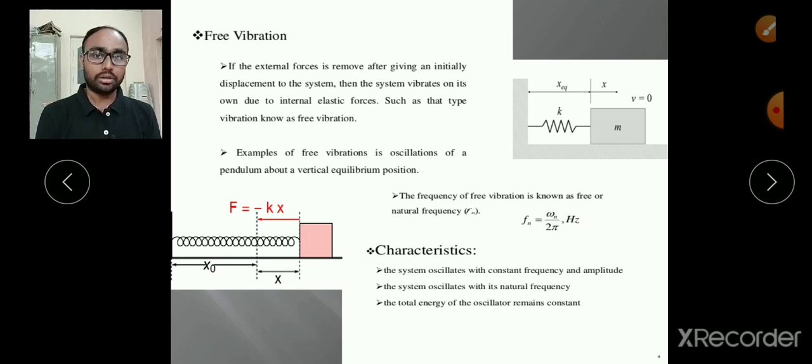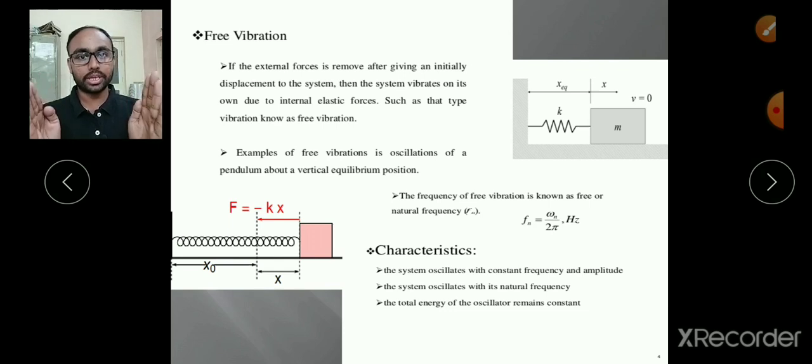Right. And now, what are the characteristics of our free vibrations? The system oscillates with constant frequency and amplitude. Obviously, because there is no decrement in amplitude, the system will have the same amplitude as it had in the first cycle. Let us consider that for the first cycle this will be the amplitude; at the last cycle also the system will vibrate with the same amplitude. That means there is no decrement, so the amplitude is constant. Moreover, the frequency of this vibration is also constant, and the system oscillates with the natural frequency. The natural frequency or free frequency is what we give it the first time, and then that will be its constant frequency.